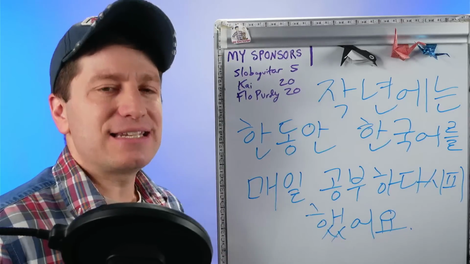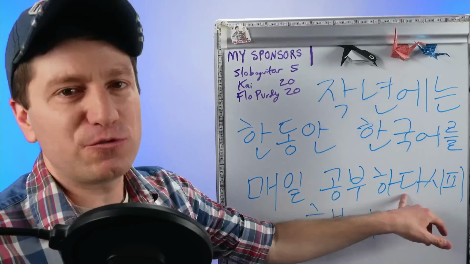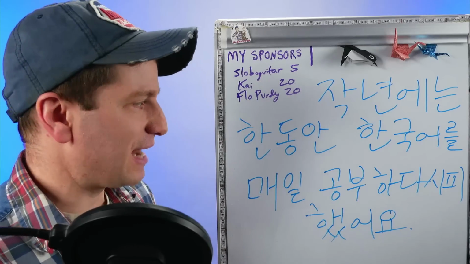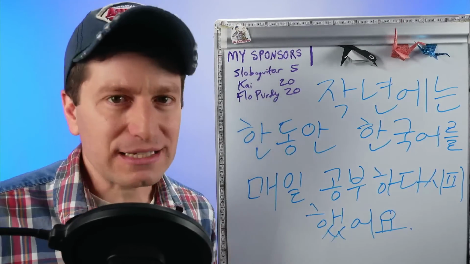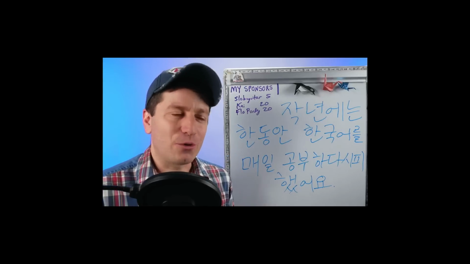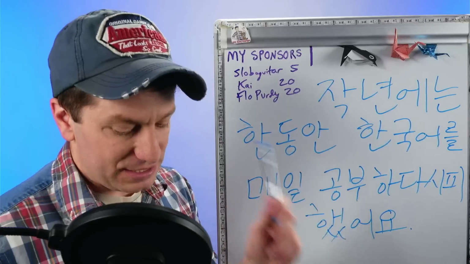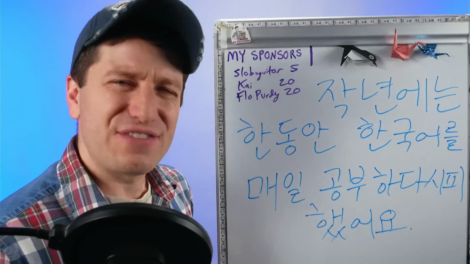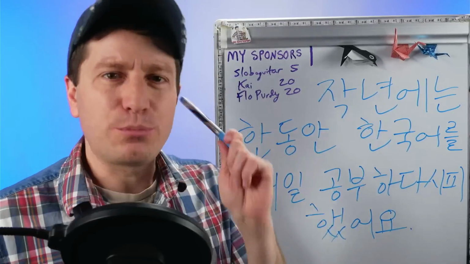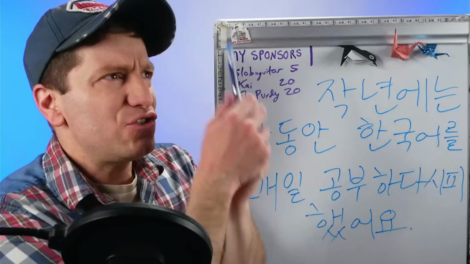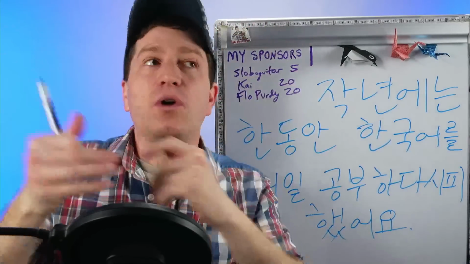If you can read this sentence and understand it, you do not need to know why this is the same form as before. All you need to know is that if you add hada after this form, then you get the meaning of almost or practically. But if you are an advanced learner or you're just really curious, this is actually the same form. I said that 다시피 is used to mean in the way of that verb or like as that verb or like that verb. Before we had 보다, so like 보다시피. As you see, so like in the way that you see, like you see, or as you see.